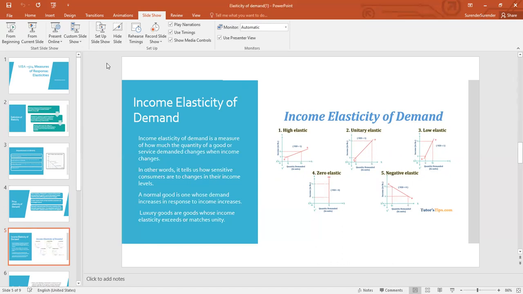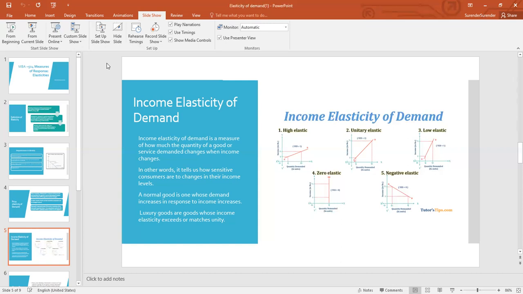Moving further, we will be discussing unitary elasticity. In this case, when there is a percentage change in the price of the product, there is a similar percentage change in the quantity demanded by the consumer. If there is a 10% change in the price of a product, there is a 10% decrease in demand for that product.